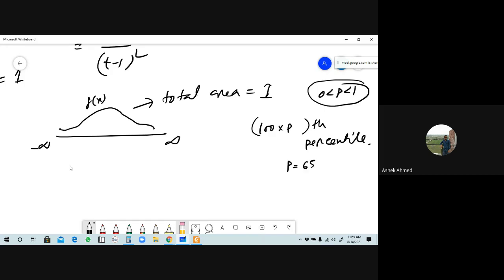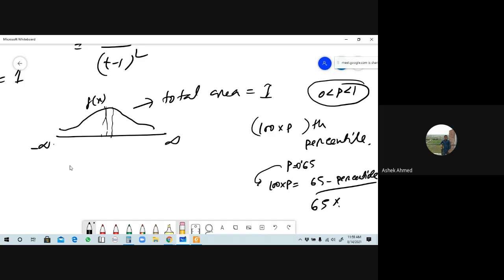Now if the value of p is 0.65, then tell me the value of 100 into 65. We know that the values of p will be between 0 and 1. If the value of p is 0.65, then the value of 100 into p will be 65%, is it right? Yes sir. So this indicates that we have to find out 65% of the total area. Where will that percent start from? The percent will start from minus infinity. From minus infinity, how much is the total area, 65%?